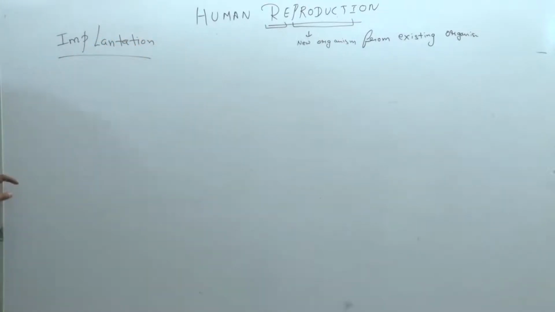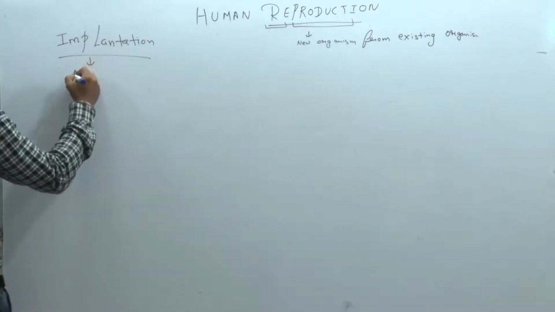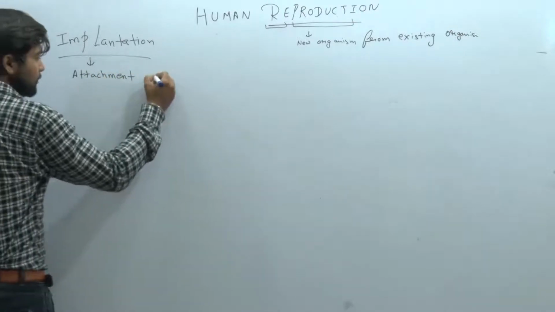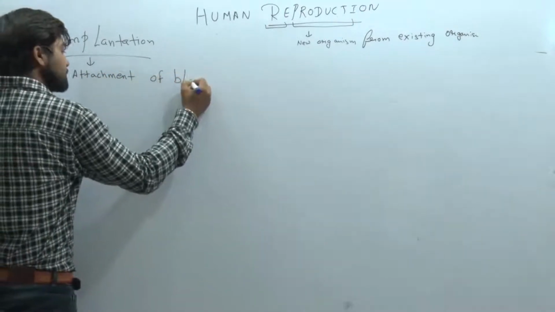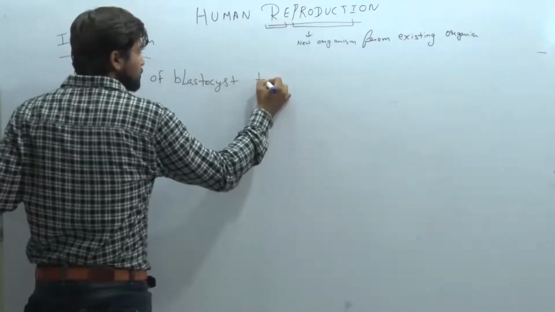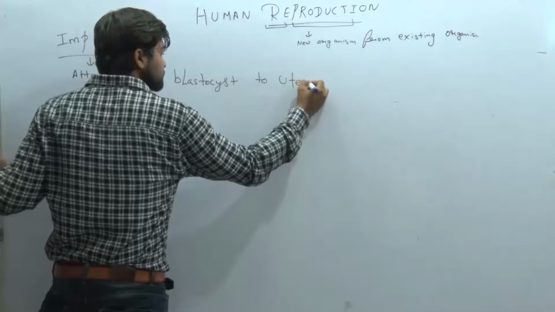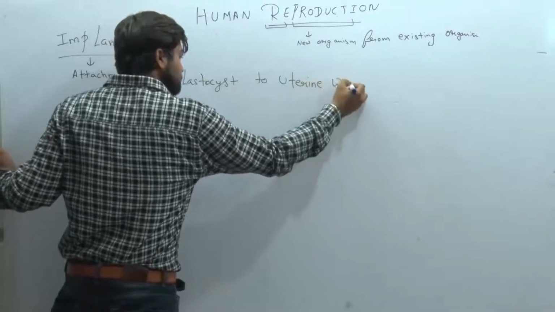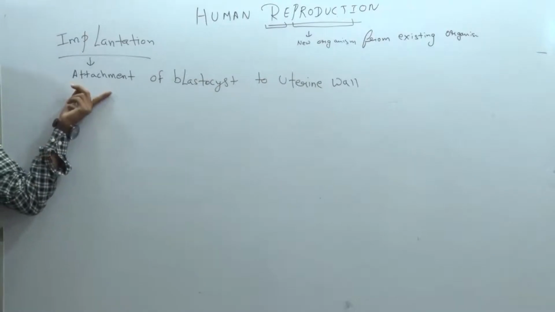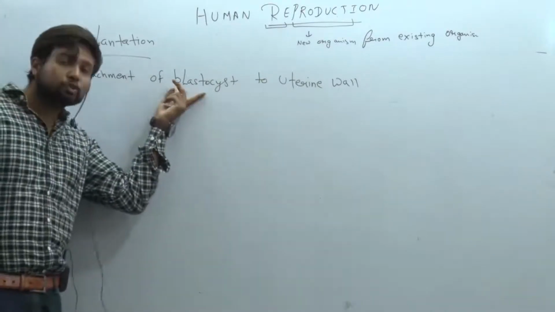Implantation. What is implantation? As I have told you earlier, implantation is nothing else but the attachment of the blastocyst to the uterine wall. So I have told you earlier, implantation means what? Attachment of what? Attachment of the blastocyst.